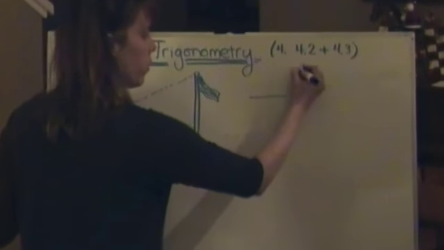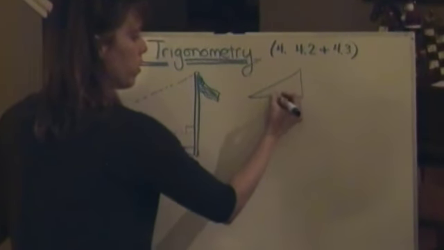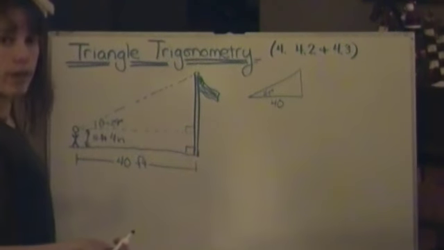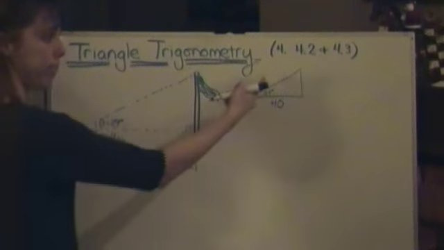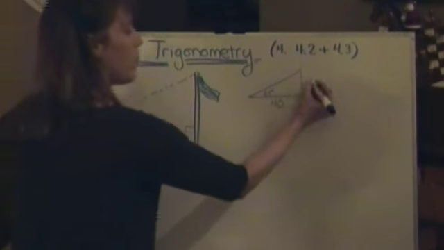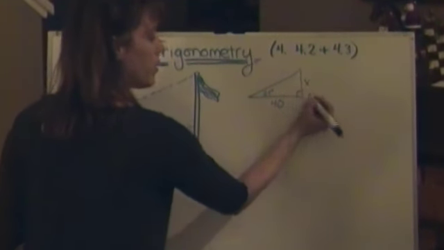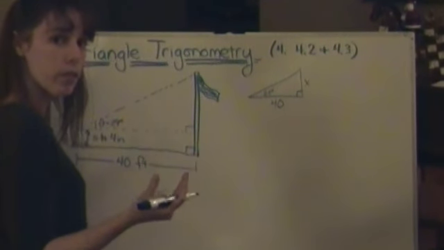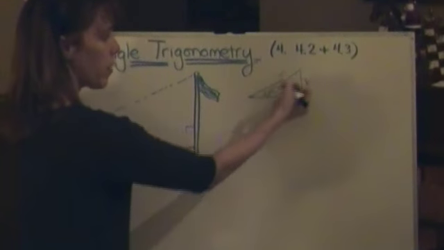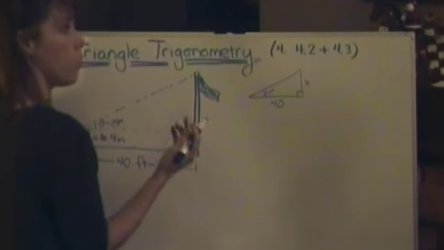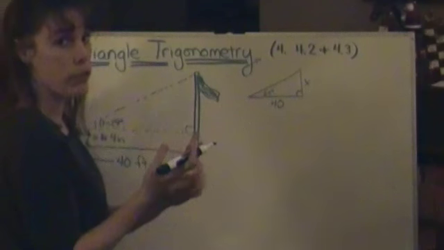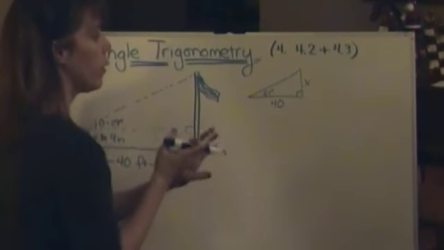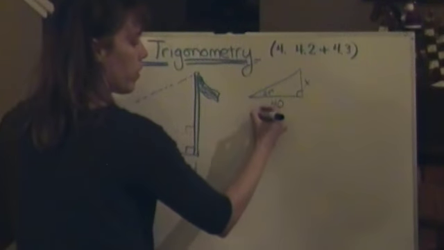Let's see. This is 40. This is 29 degrees. Which side do we want to find? Okay. We'll find this one. Let's call it x, just for fun. Sine, cosine, or tangent? Well, we don't know anything about the hypotenuse, so S-O-H, can't use that. C-A-H, can't use that. So we're using tangent here.